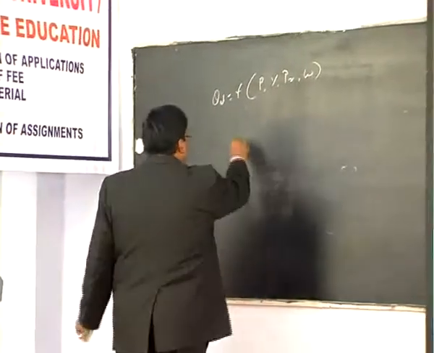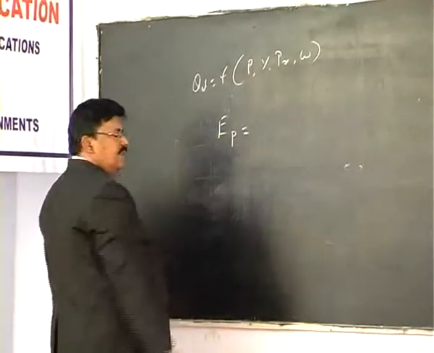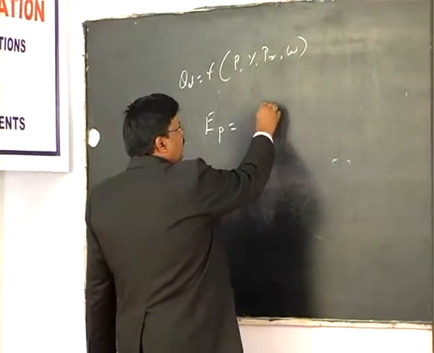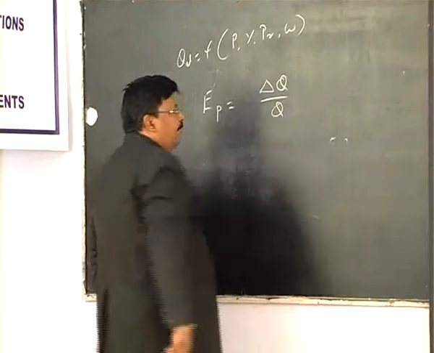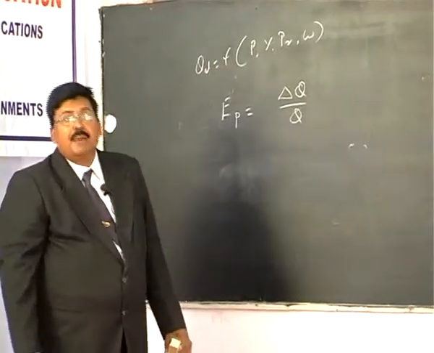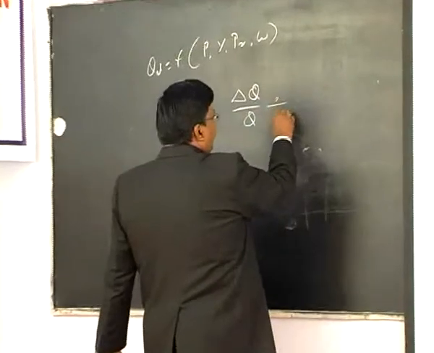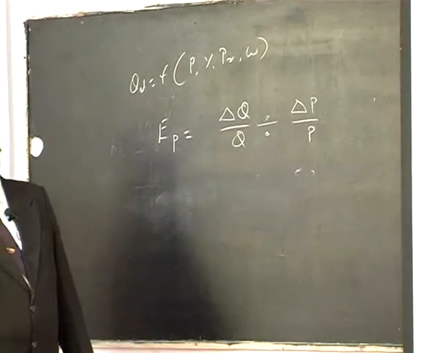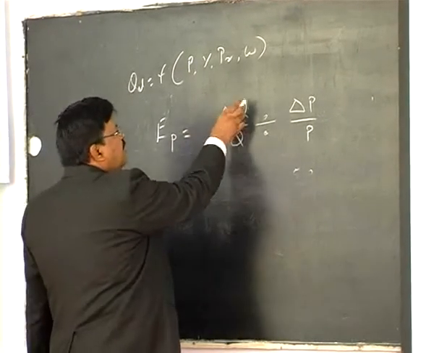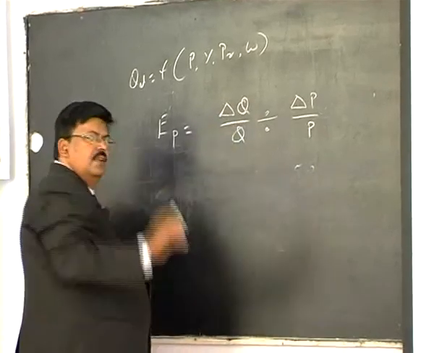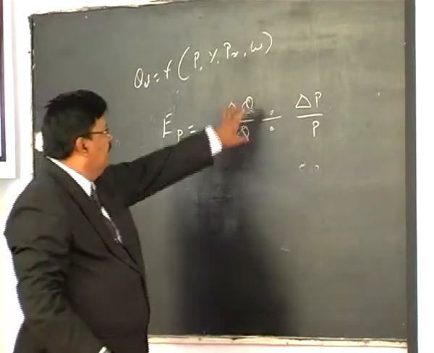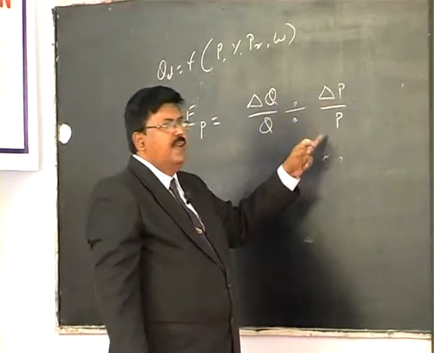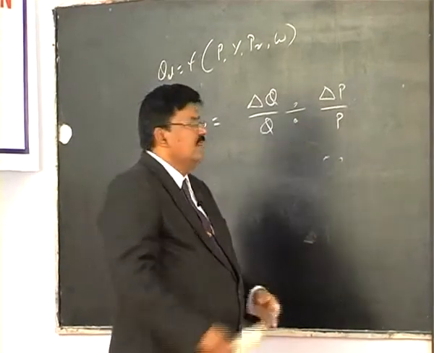So we have seen that price elasticity, the subscript P stands for price elasticity, is percentage change in quantity by percentage change in price. So how do you get it? Delta Q by Q gives you percentage change in quantity, divided by delta P by P, that gives you percentage change in price. So delta Q, delta means change, in quantity by original or initial quantity. Change in quantity by initial quantity, the whole expression is equal to percentage change in quantity. And similarly, change in price by initial price gives you percentage change in price.